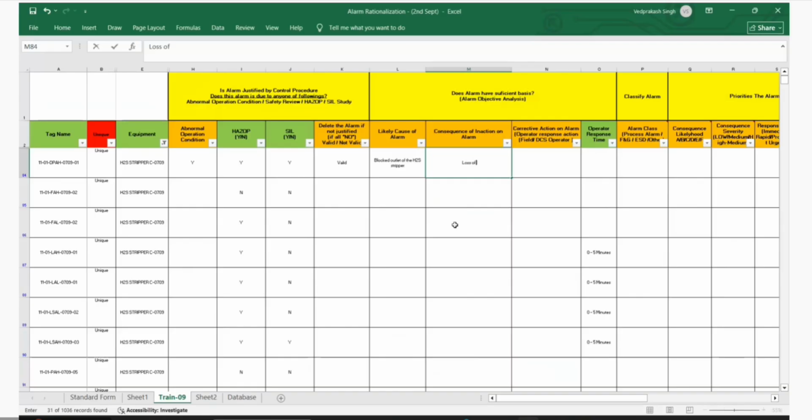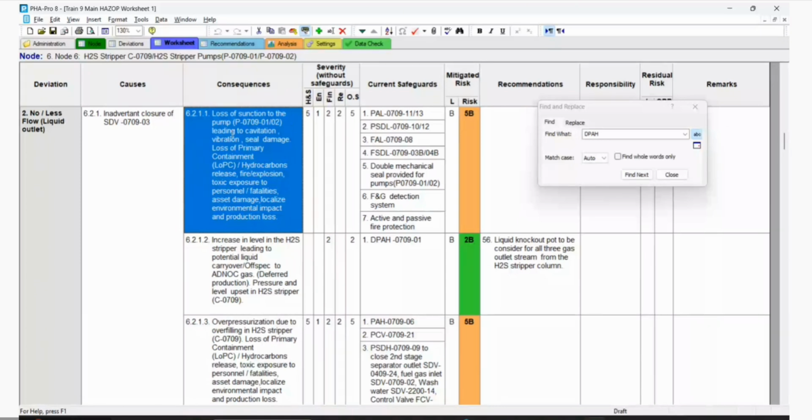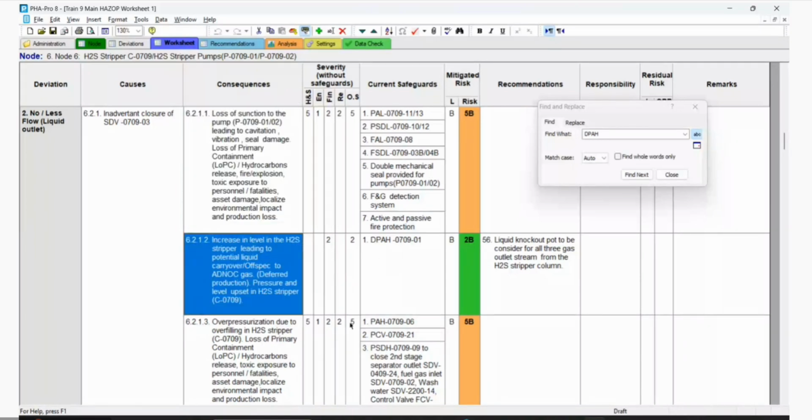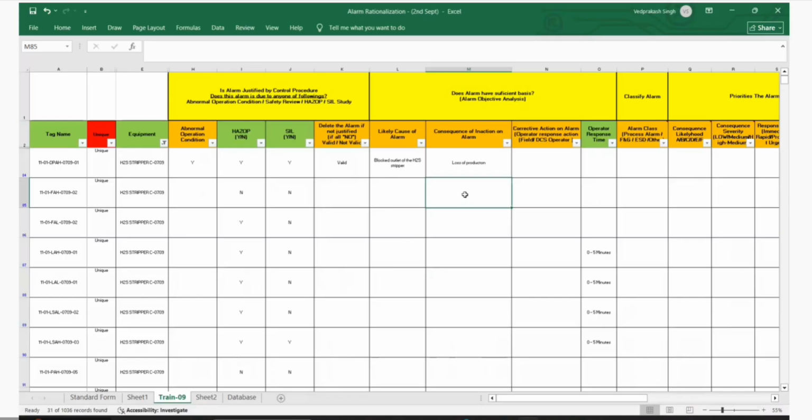And you can follow the hazard. I think the hazard can be made like that. So here they are saying loss of, this one, DPAH, where is DPAH? This one. Increase in level. I think first we can say it is off spec and leading to deferred production as well. Yes. And also we have some internal damage if it's not designed against flooding.